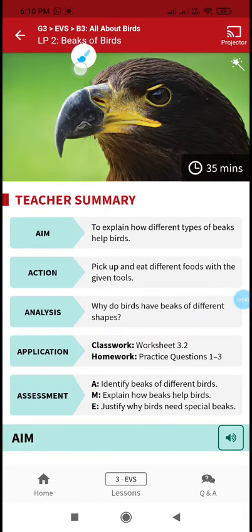Finally, for eating purpose, to gather the food, to pick up the food, they are using this part. So which part is that? That's the beak. So beaks of birds you're going to learn in today's class.